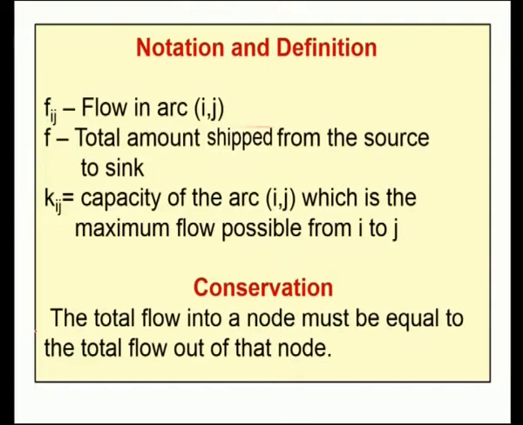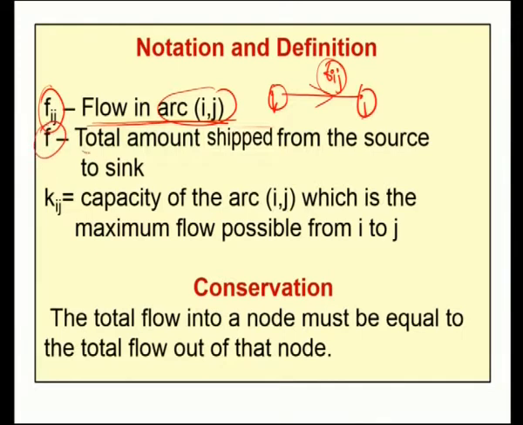Before studying this problem, let me introduce the notation and certain basic definitions involved in this maximal flow problem. The first notation is Fij. Fij is the flow in the arc ij. So, if we consider an arc which has a node i and a node j, the flow in this arc is denoted by Fij, which is the quantity shifted from node i to node j. We say this as the flow in the arc ij.